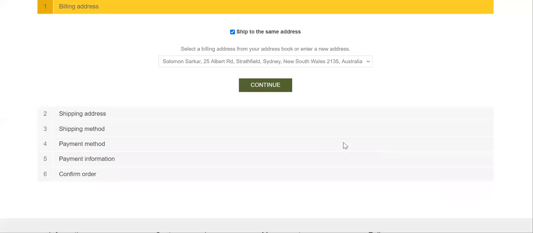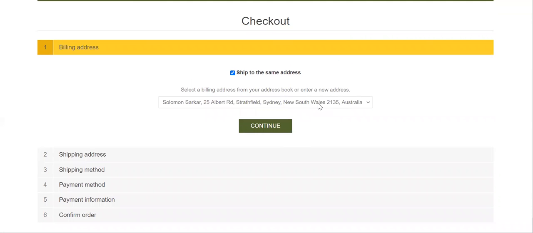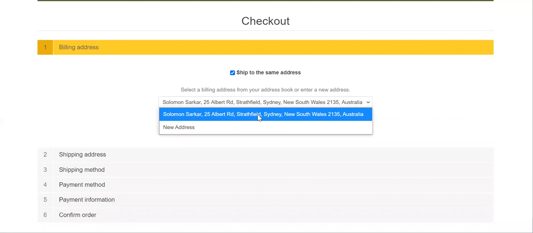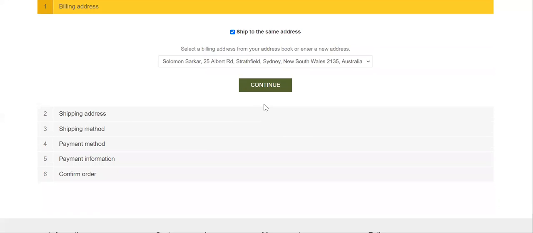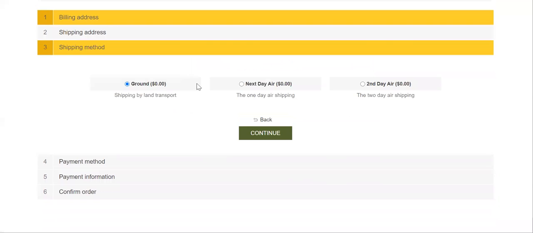I say check out. Now I can see my billing address. If I want, I can change it, or I'll choose this one and say continue. Now it's asking me about shipping, which we can remove, we don't need that. This is basically for shipping any product, so again we can remove this step, there is no problem.